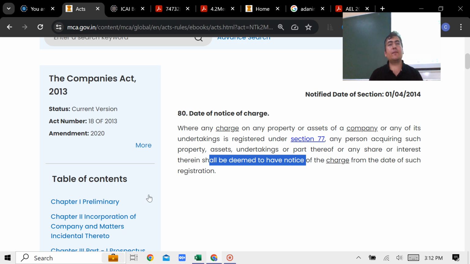So he must have assumed that the charge was there. Even if you didn't read this, it's your mistake. Court will not give you any favor on that.